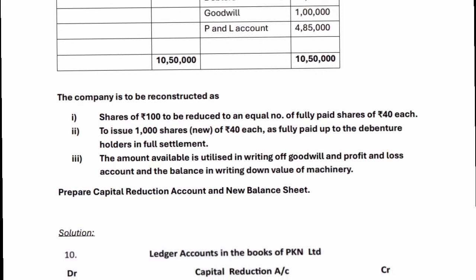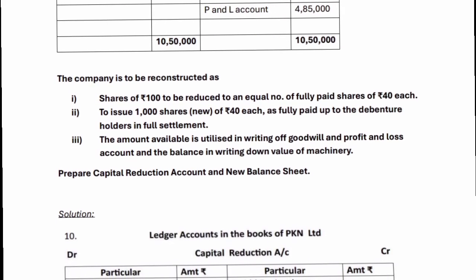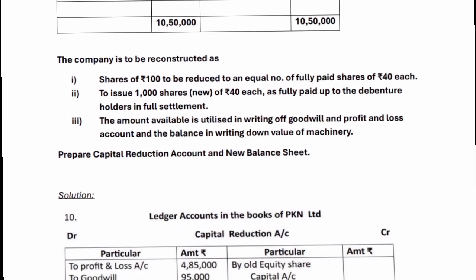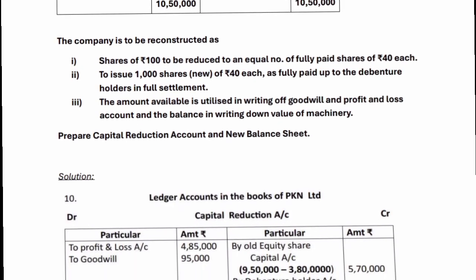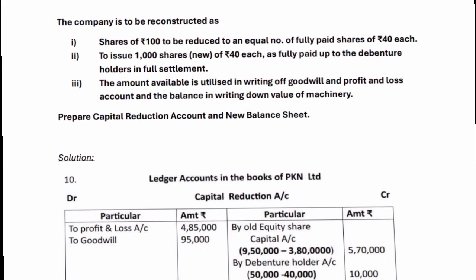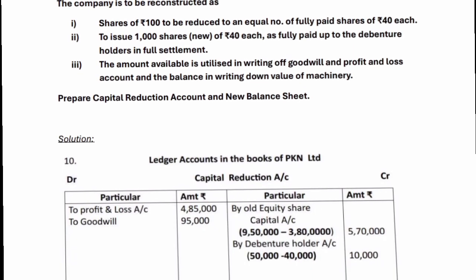The company is to be reconstructed as follows. A. Shares of 100 rupees to be reduced to an equal number of fully paid shares of 40 rupees each. B. To issue 1000 new shares of 40 rupees each, as fully paid up, to the debenture holders in full settlement. C. The amount available is utilized in writing off goodwill and profit and loss account and the balance in writing down value of machinery.